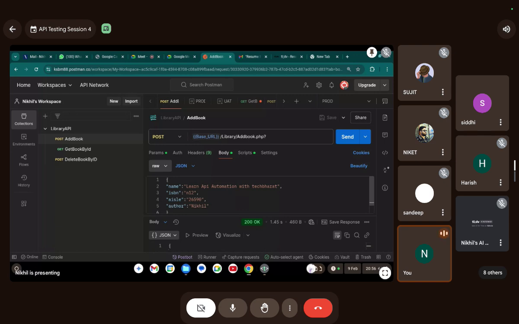Everything will be defined in that API contract. In a project, the parameters will also change. Parameters are obviously going to change. These are the parameters just for this API.